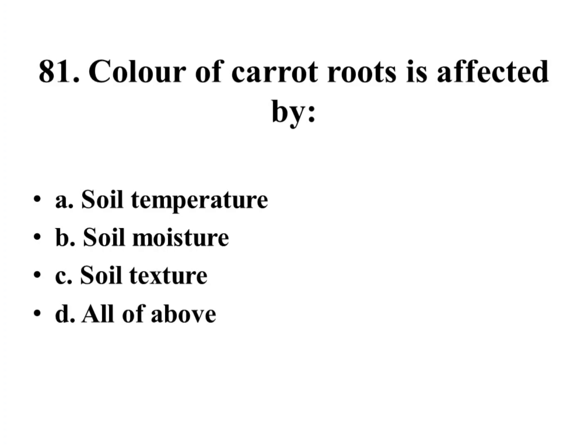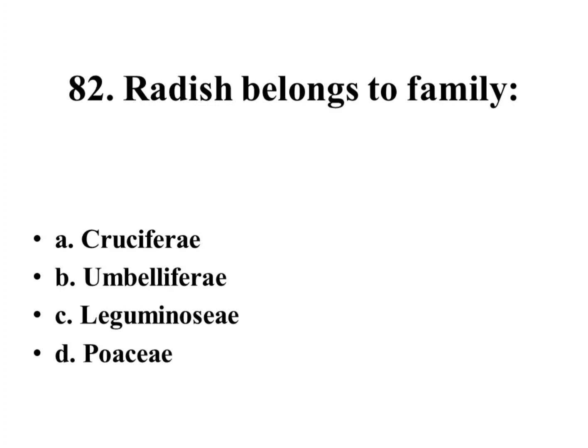Right answer is soil moisture. Radish belongs to family Crucifera, Umbellifera, Leguminaceae, Poaceae. Right answer is Umbellifera.